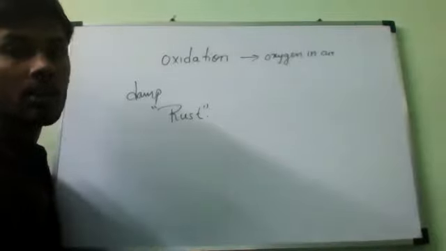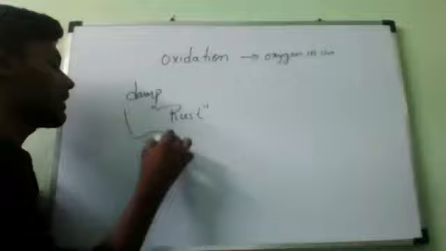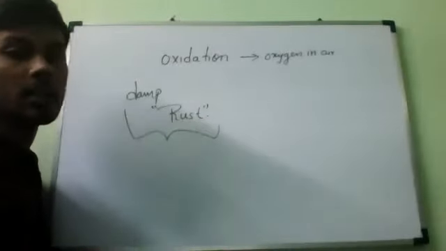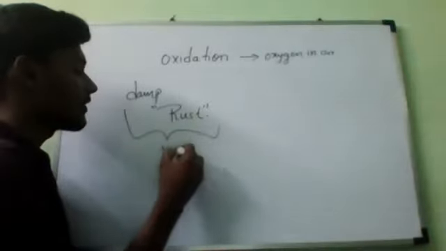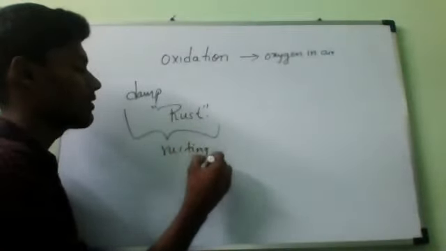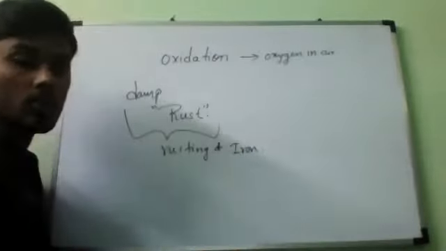So the corrosion of iron is called rusting of iron. What is it called? Rusting of iron. This is all I have taught you already.